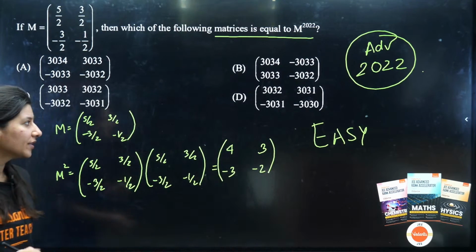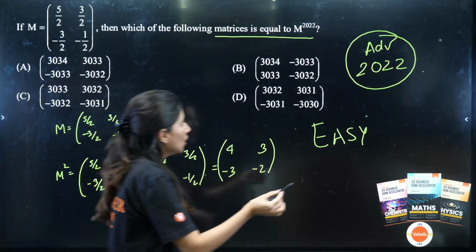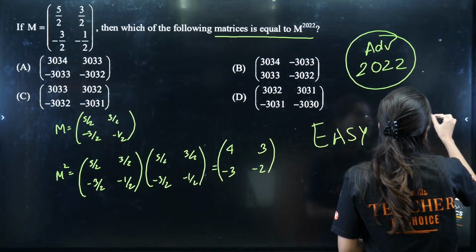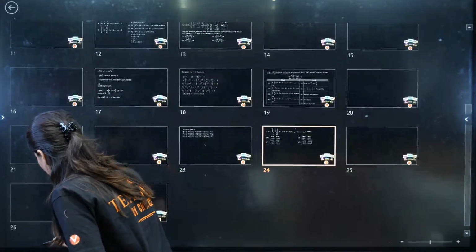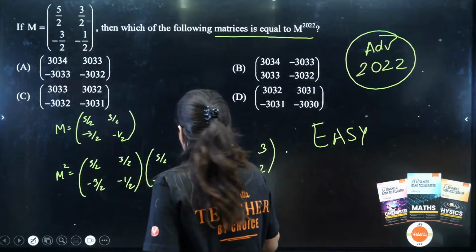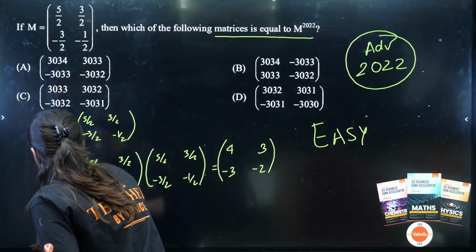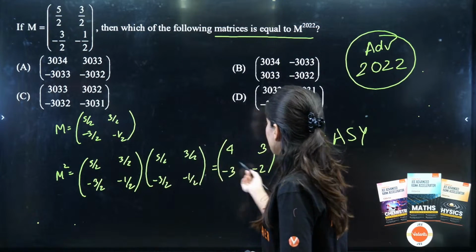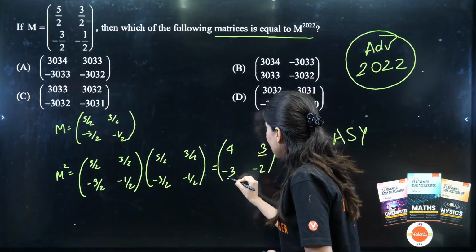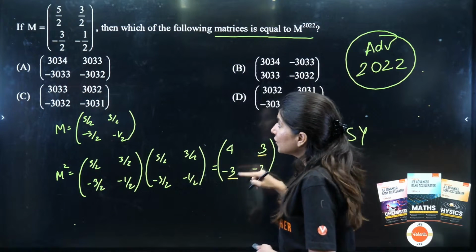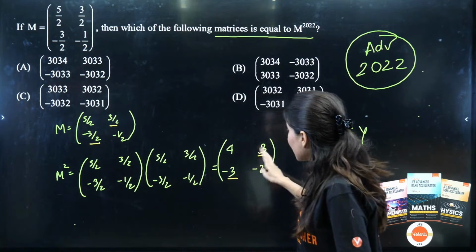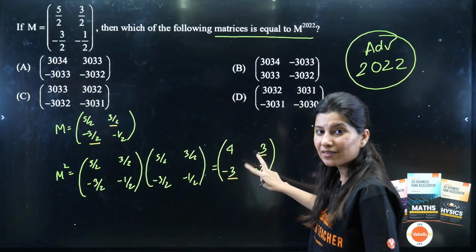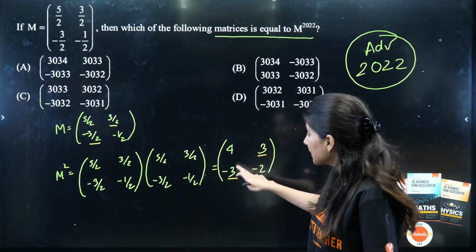One thing if you realize over here is, so this is M square. Can you see this and this are exactly reverse of each other, and here also 3 by 2 and minus 3 by 2. Right? So can you see the value is equal, but this is positive, this is negative.